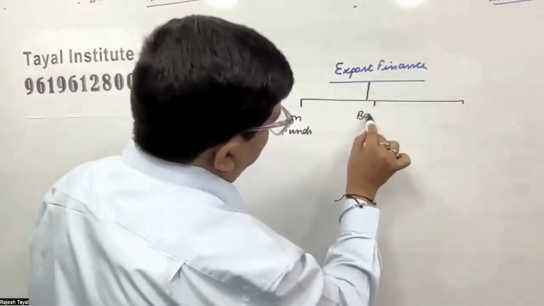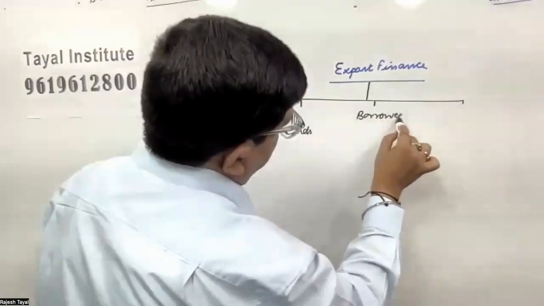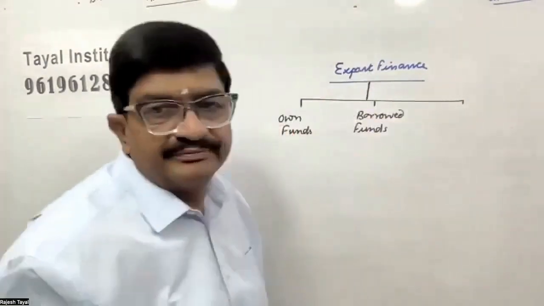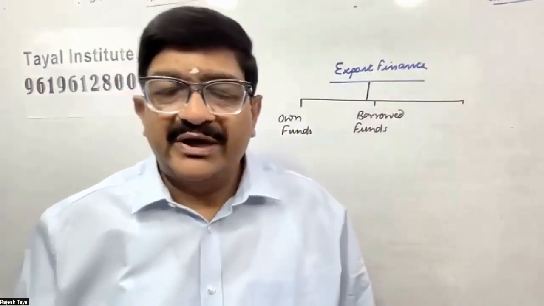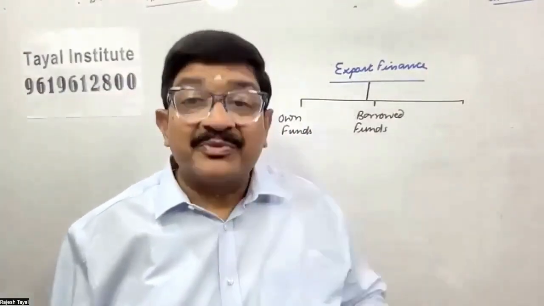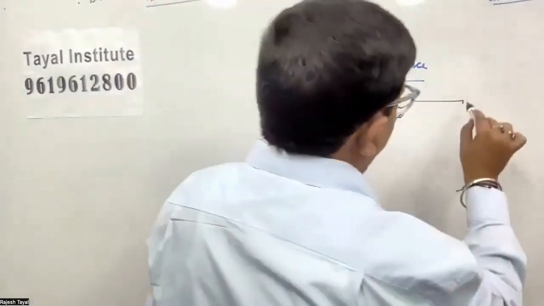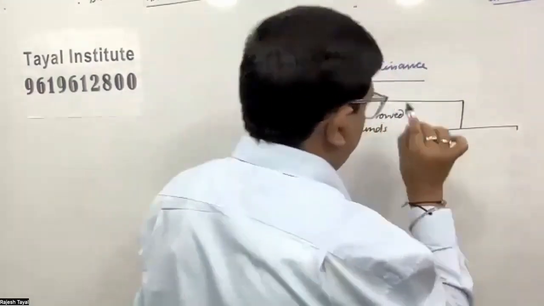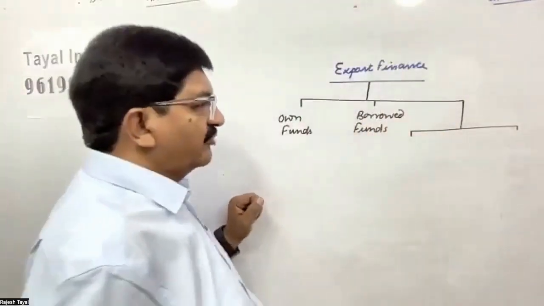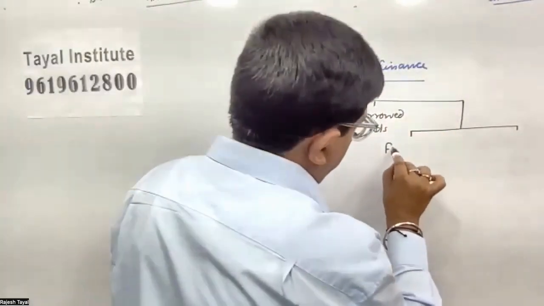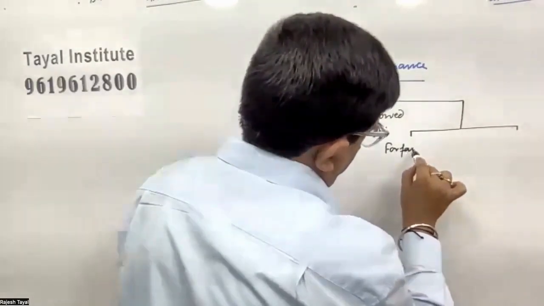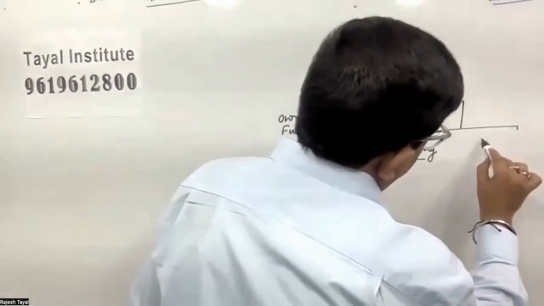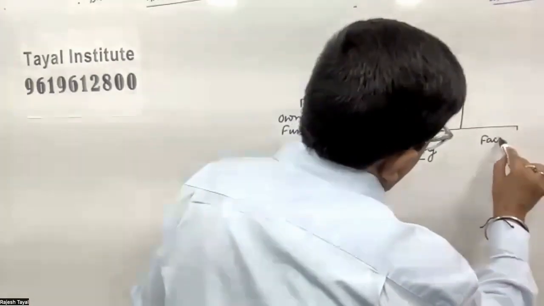Number 2, borrowed funds. And then there is a third type of system. This we can divide in two parts. One is called forfeiting. Another is called factoring.